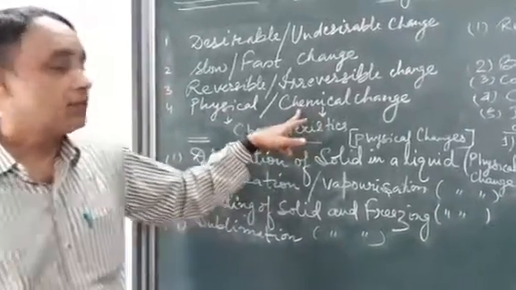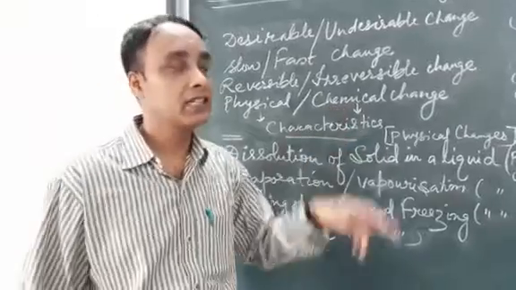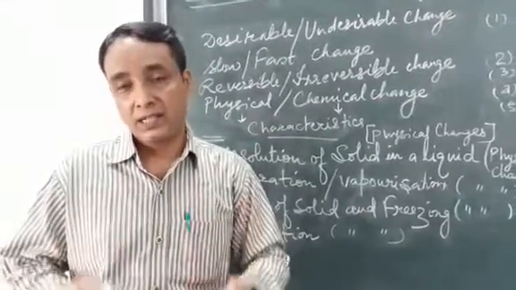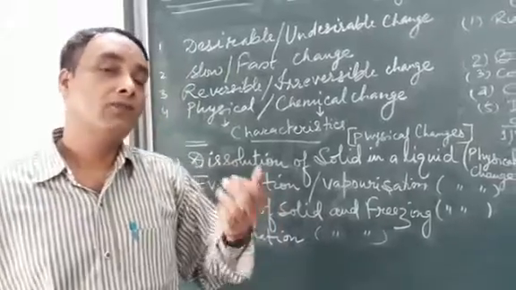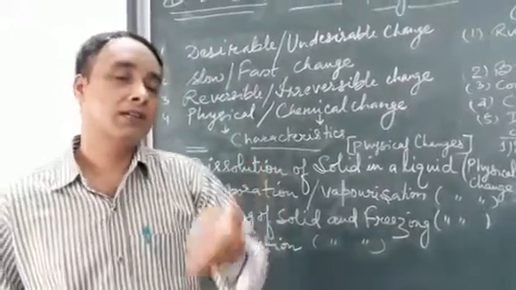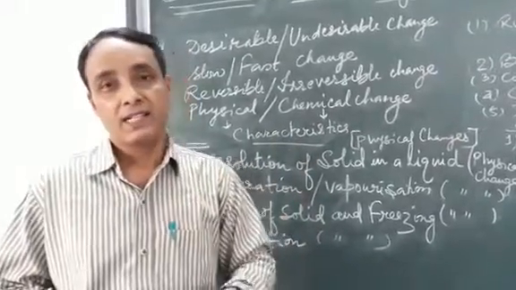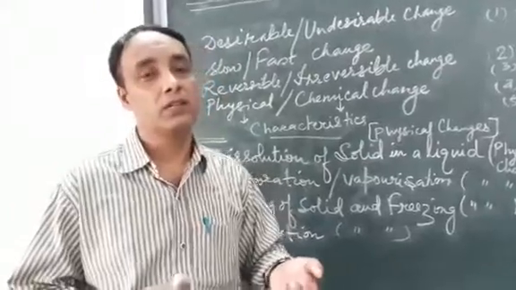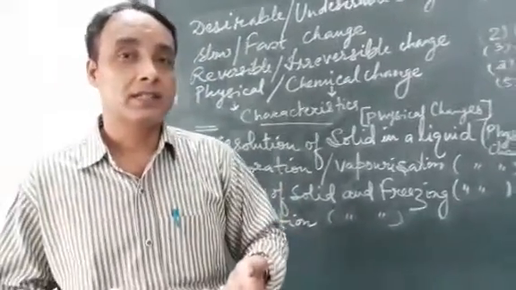Then you can take for example the digestion of food that takes place inside our stomach. So many food constituents are there, like proteins, fats, carbohydrates. Fats upon digestion get converted into fatty acids and glycerol. Proteins upon digestion get converted into amino acids.